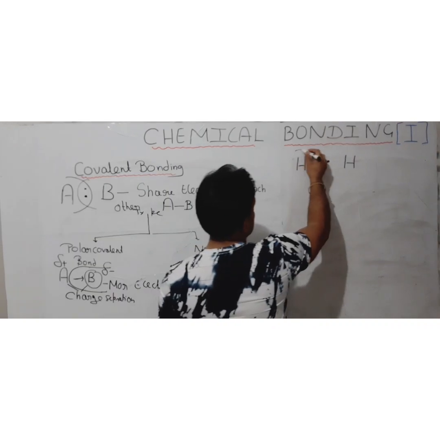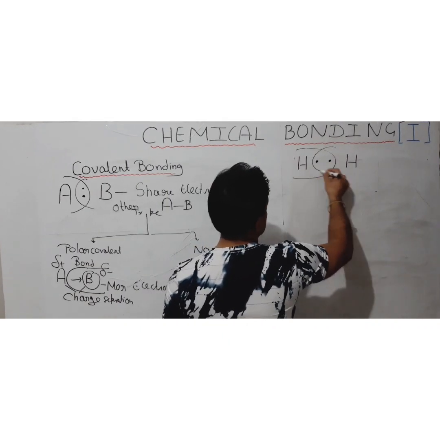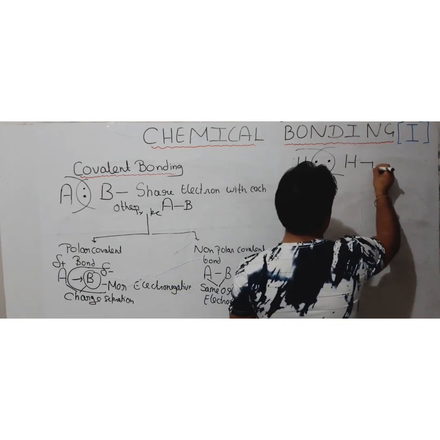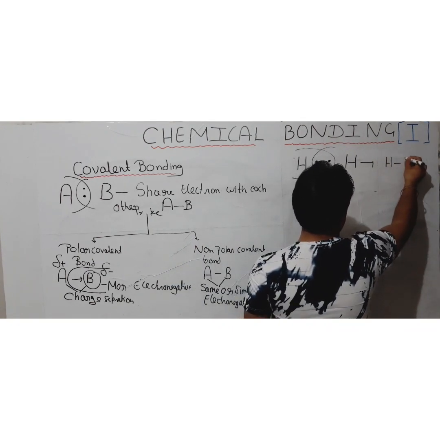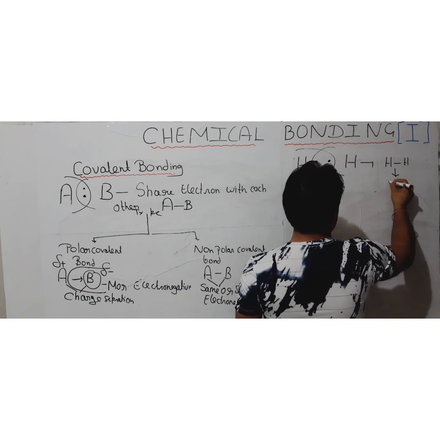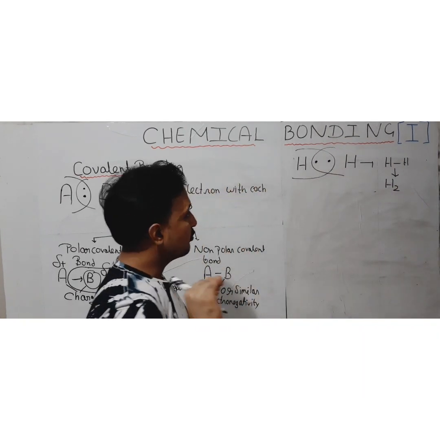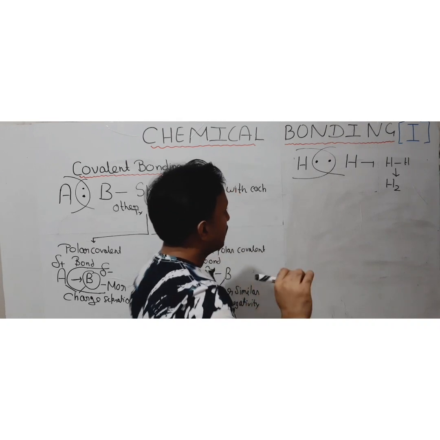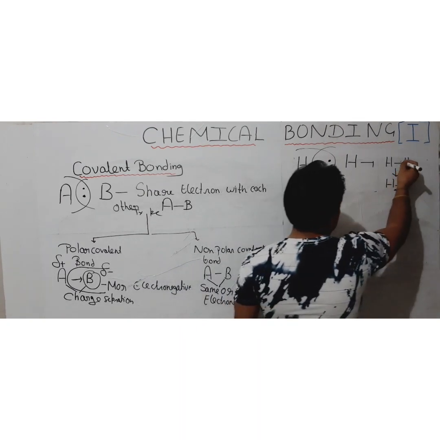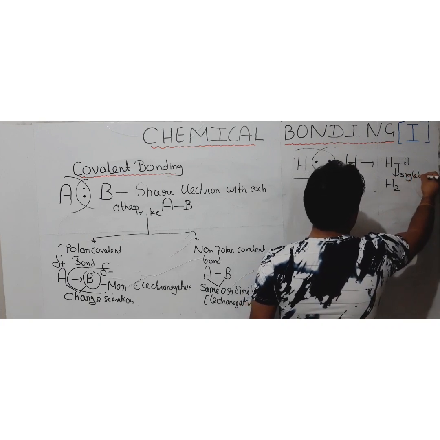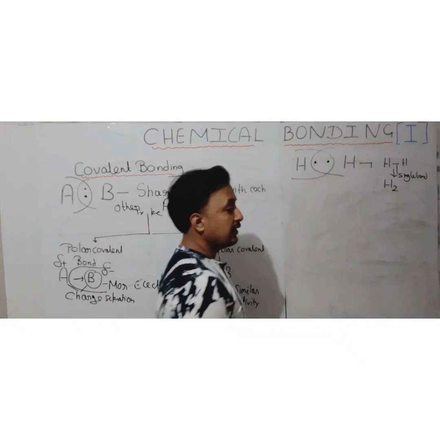So they can share these two electrons. Okay, and when they share these two electrons, it results in the formation of a bond between them, that is H-H, and a molecule is going to be formed, that is H2. Okay, H2 gas is going to be formed. So the bond which is formed here is a single bond.